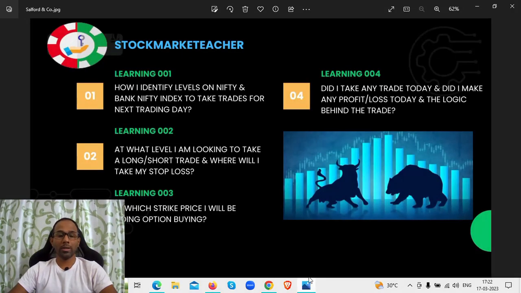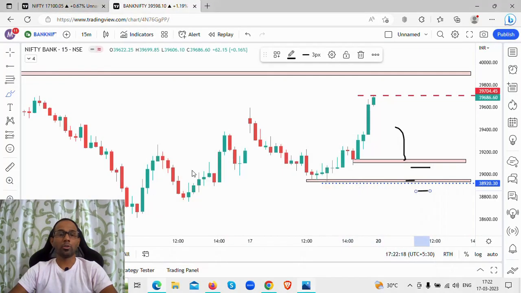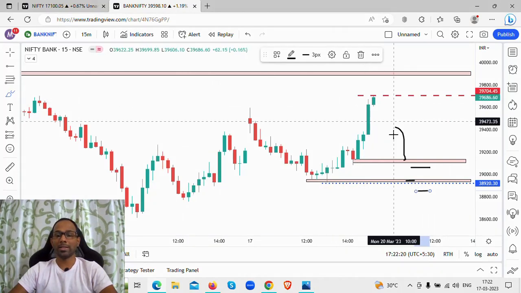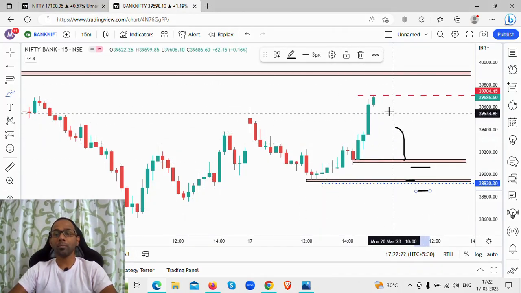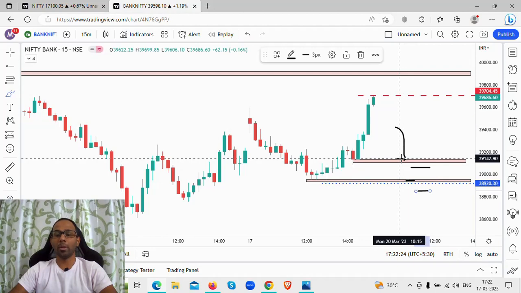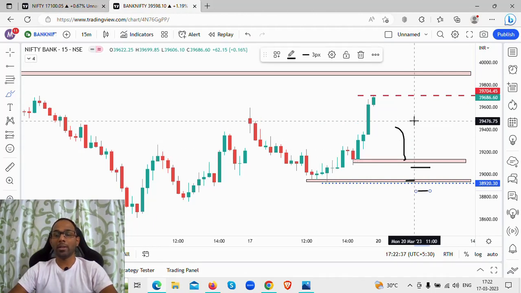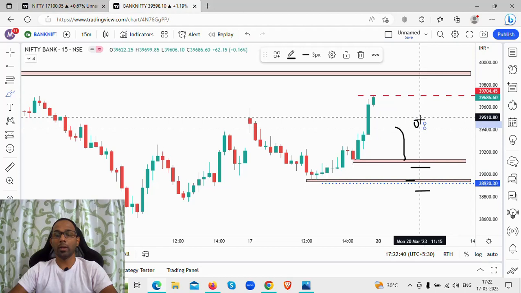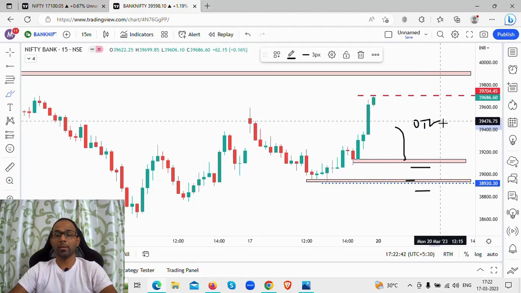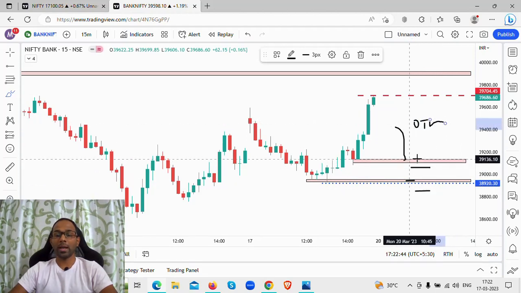Thirdly, I am going to look at which strike price I'll be doing option buying. I'll give an example, since we are on the Bank Nifty chart. Say for example there is a gap down opening to 39,100 levels, and there is a buying indication coming up. Now Monday being the second day of the series start, I will be looking at a slightly OTM option.